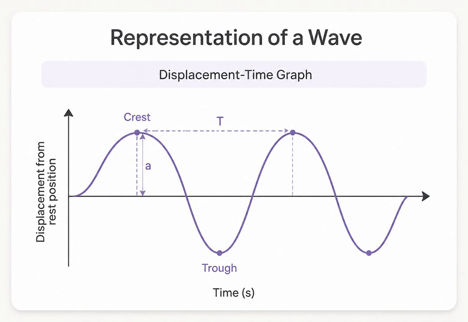Alternatively, we can look at a single particle over time using a displacement-time graph. Instead of distance, the x-axis represents time. This shows us how one specific particle bobs up and down as the wave passes it. The distance between two crests here does not represent physical length, but rather the time it takes for one complete cycle, which we call the period, T.